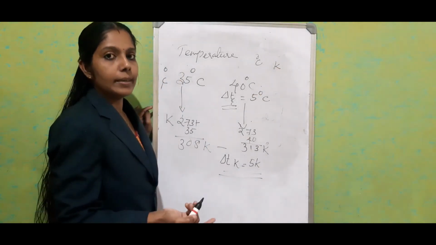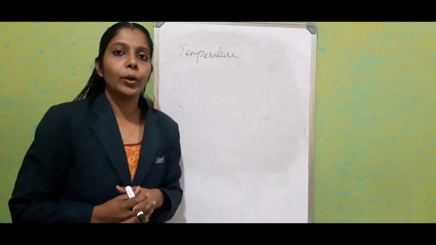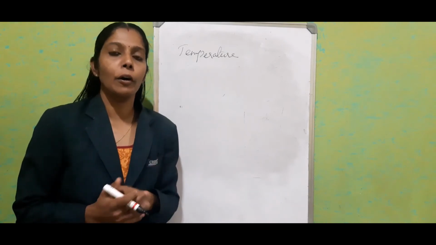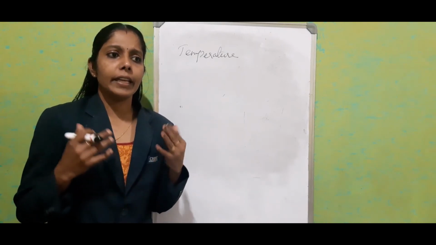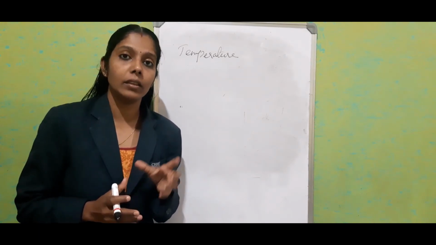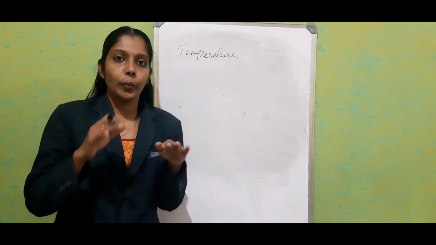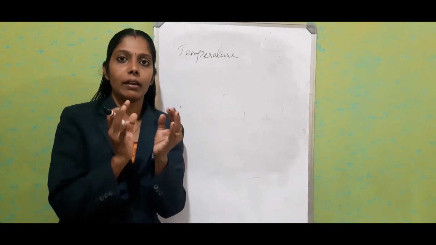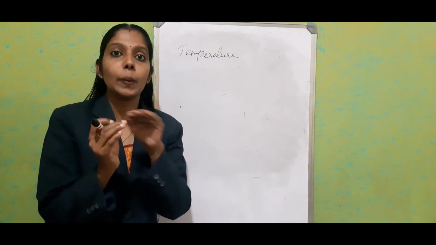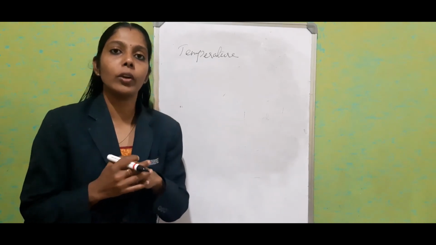When that portion comes, I will tell you where we have to use it. I already told you that the temperature difference decides the flow of heat energy. But we cannot simply say that temperature is the only factor which decides the amount of heat energy possessed by a substance. When we keep two objects, a cold and a hot object, together, until they come to an equal temperature, the heat energy will flow from the hot body to the cold body.